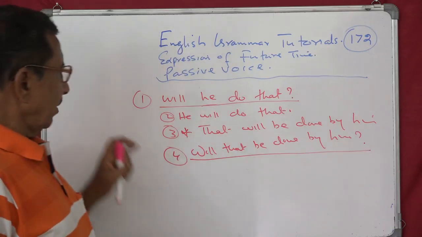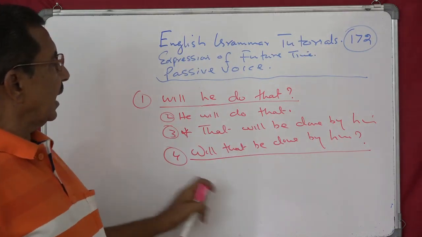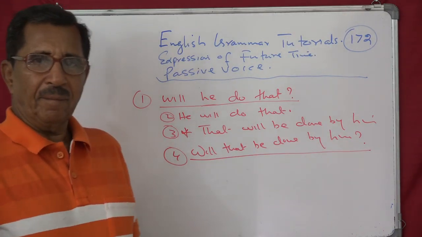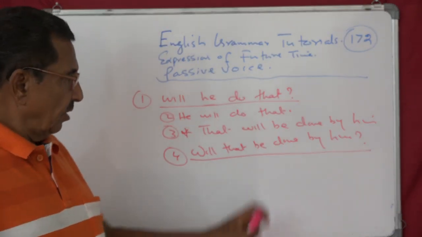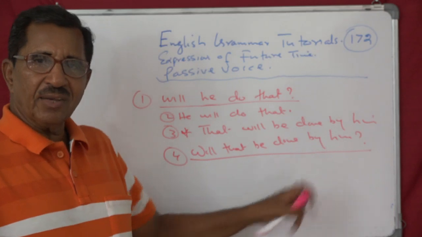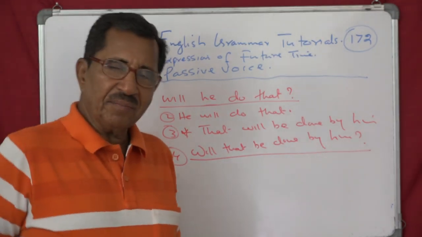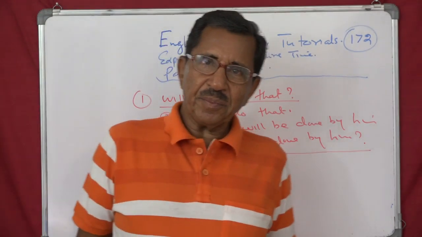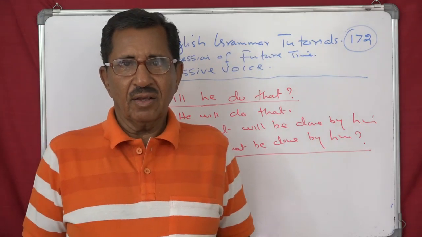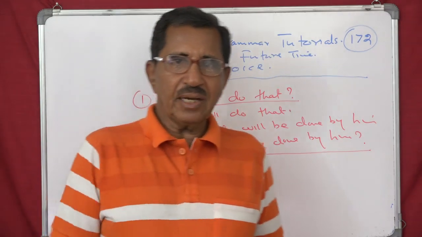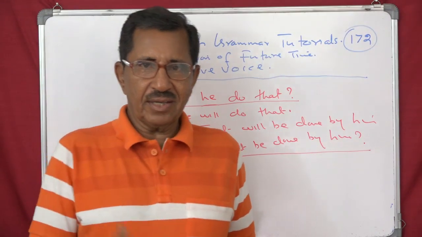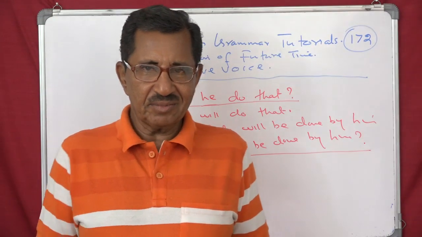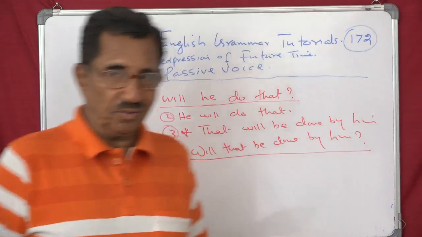The answer will be, will he do that? Will that be done by him? Or if you want to have a standard passive, will that be done? By him you can omit, because by him is not a specific thing. If it's a person also, you can use it. Will that be done by so and so, by Ashok or by Shiva or some such thing? Then you have to use it.